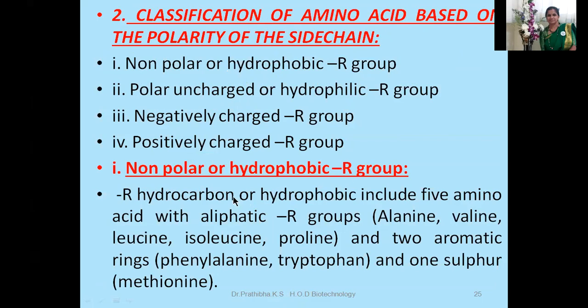These include 5 amino acids with aliphatic R groups: alanine, valine, leucine, isoleucine, proline, and 2 with aromatic rings, namely phenylalanine, tryptophan, and 1 sulfur containing amino acid, that is methionine.